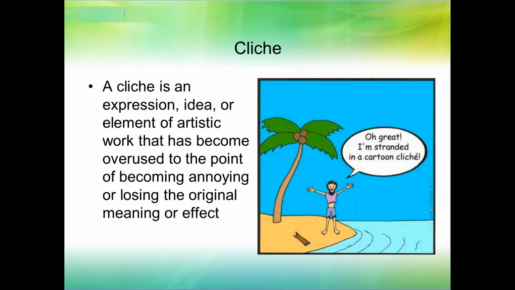A cliche is an expression, idea, or element of artistic work that has become overused to the point of becoming annoying or losing the original meaning or effect. Right? So a cliche is something used too often. So these are things typically you want to avoid in writing. You want to avoid it in your literature. Now, if you read old stuff, you might see a cliche there, but at the time it might not have been a cliche. It's just since then it's been used over and over and over, right?